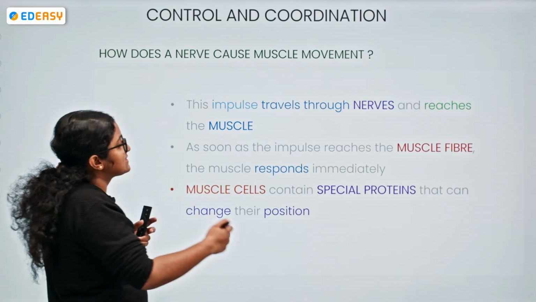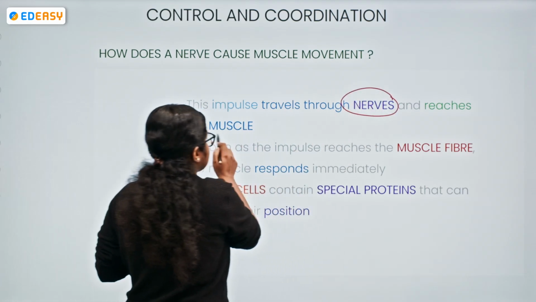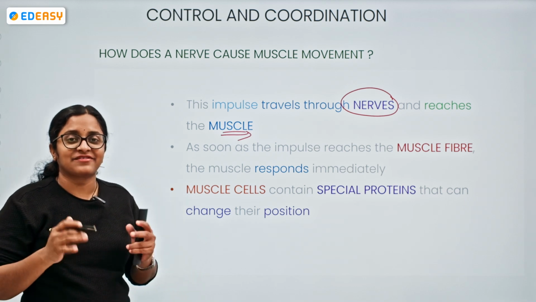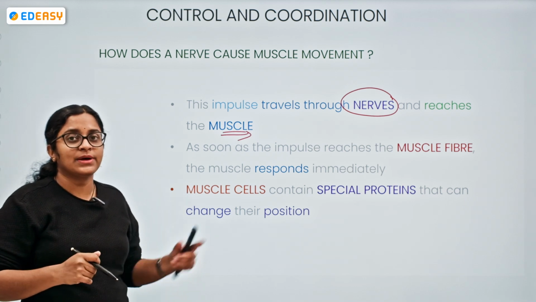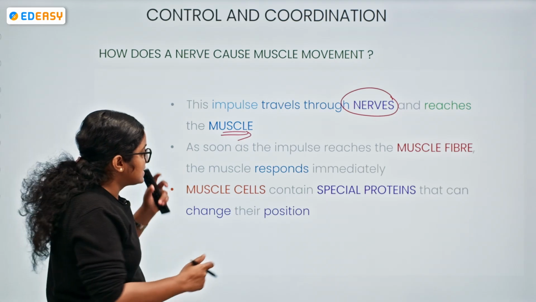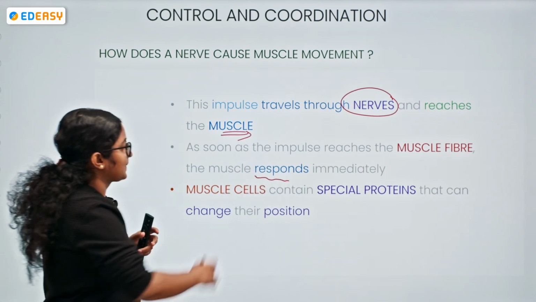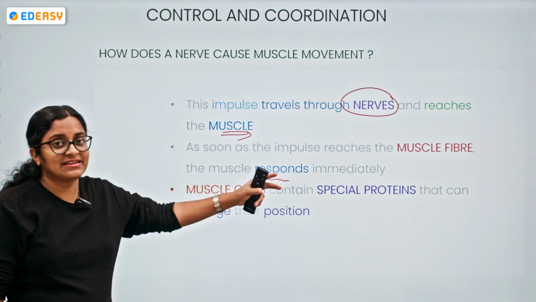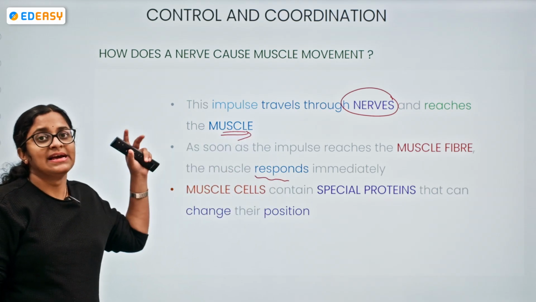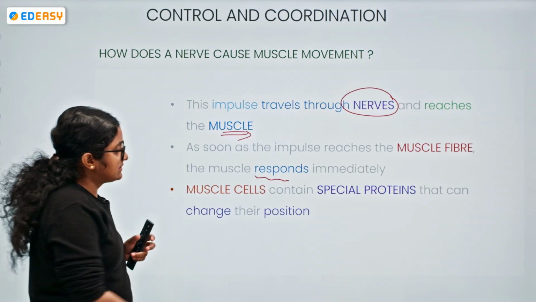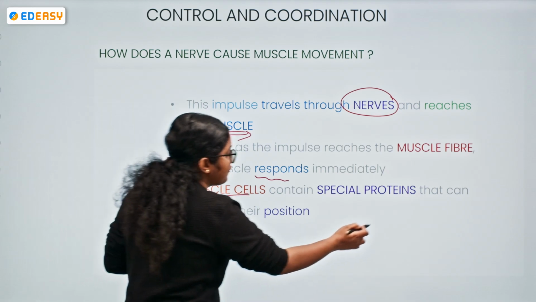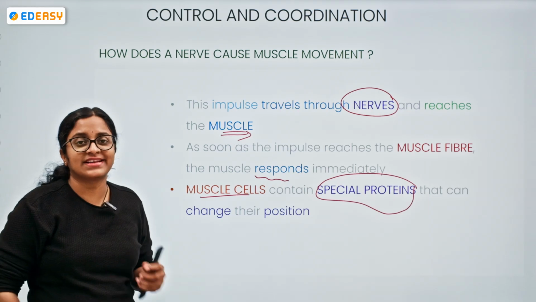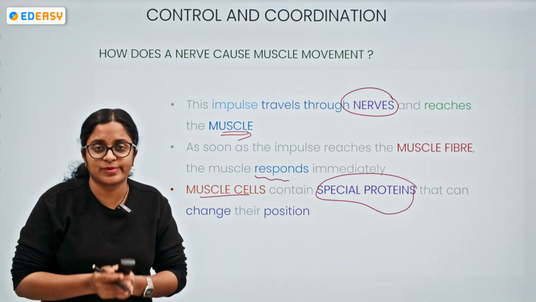So the impulse travels through the nerves, reaching the muscles. As soon as the information is received, what does the muscle do? The muscle fiber responds immediately. When the impulse reaches the muscle fiber, the muscles respond. These muscle cells are characterized by the presence of special proteins. Upon contraction of these proteins, there is a change in position.